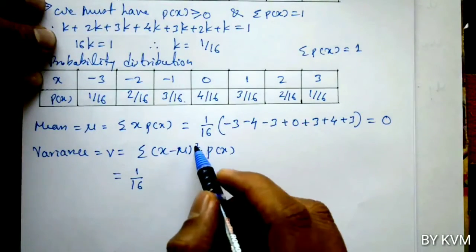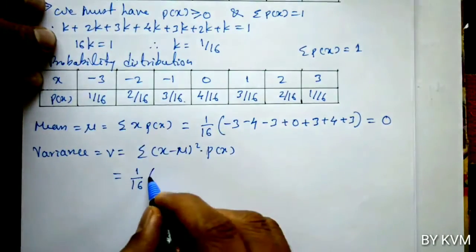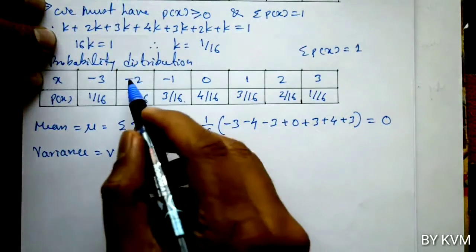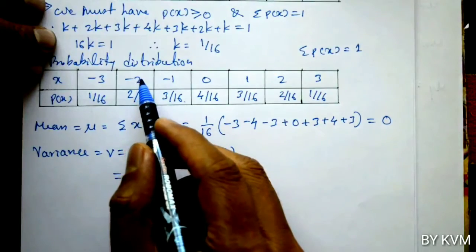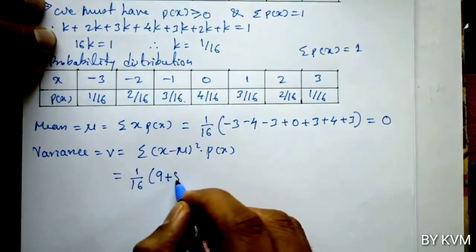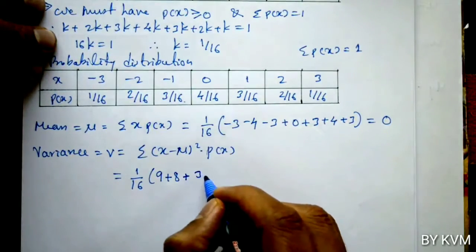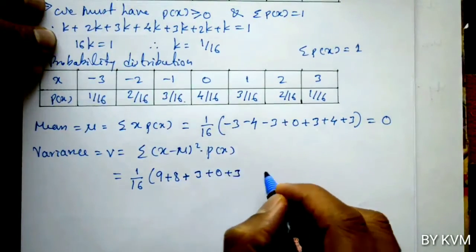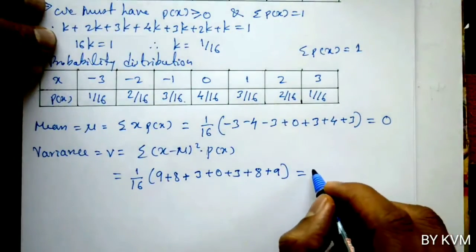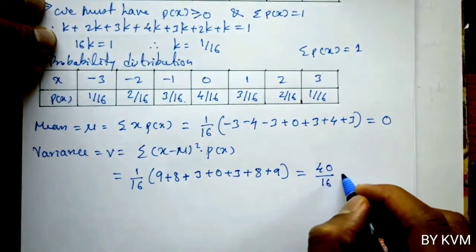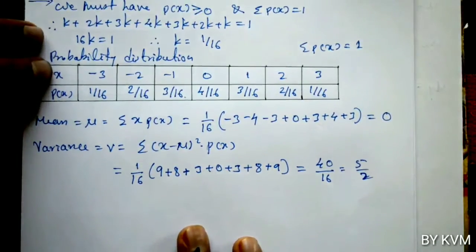x minus mu means -3 minus 0 is -3. So -3 whole square is 9, 9 into P of x is 1. Now -2 minus 0, -2 whole square is 4, 4 into 2 is 8, plus -1 minus 0 is -1, whole square is 1, into 3 is 3. Likewise we get 0 plus 3 plus 8 plus 9, which is equal to 40 by 16. 40 by 16 is 5 by 2.